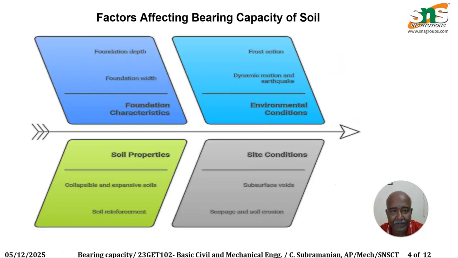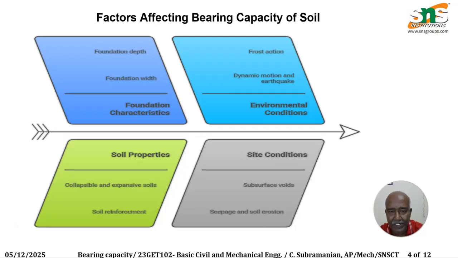The factors affecting the bearing capacity of the soil are, first, the foundation characteristics and the environmental characteristics. Also, we see the soil properties and site conditions. Foundation characteristics include foundation depth and foundation width. In the earlier chapter we saw what foundation depth is, what a shallow foundation and a structural foundation are, and the sub-structural and superstructural foundations. Depending upon this, we must consider the foundation characteristics and also the environmental conditions.